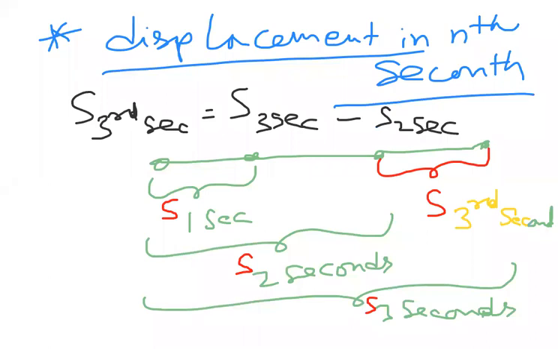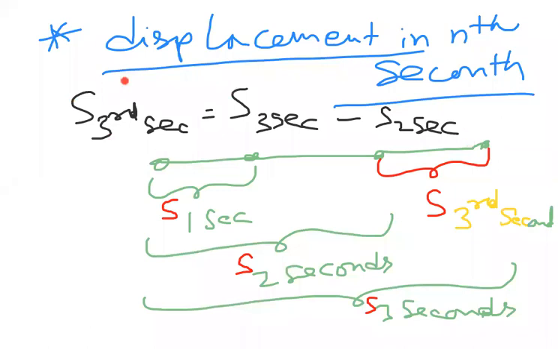This is 3 seconds. This is the third second. The third second means only from here to here. 3 seconds is from the starting to here. From the starting to here is 2 seconds. Only between 2 seconds and 3 seconds, from here to here, is called the third second. So what I concluded is the formula: the third second displacement is nothing but the 3 second displacement minus the 2 second displacement. Very, very important and very simple.